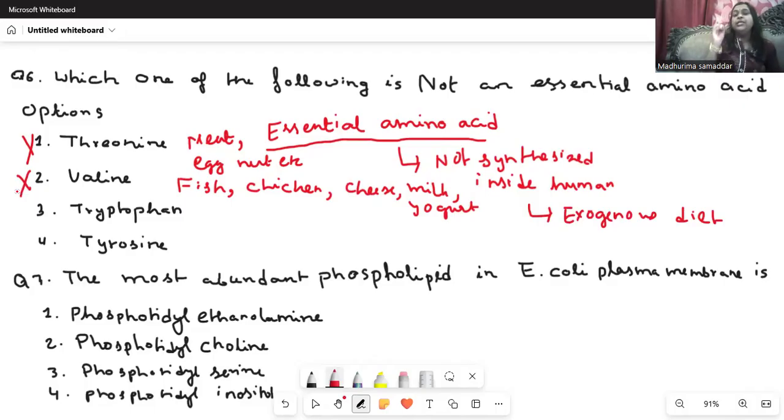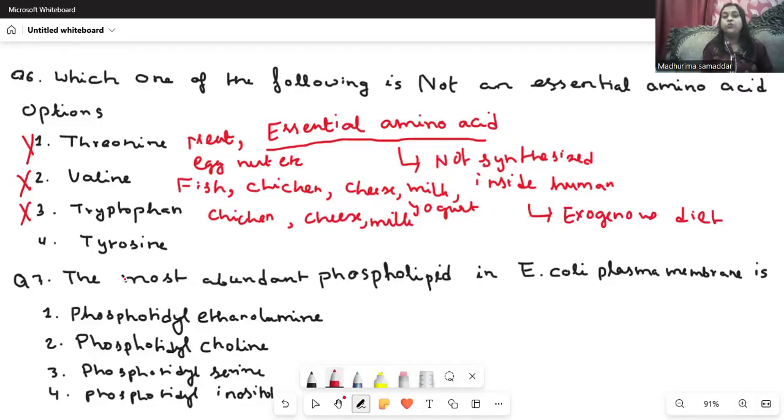Tryptophan, it is also taken in the diet. That means it cannot be synthesized in the human body. It is taken through different food items like chicken, then cheese, different food items like milk. So this will be providing tryptophan. So tryptophan is an essential amino acid which is not synthesized in the body.